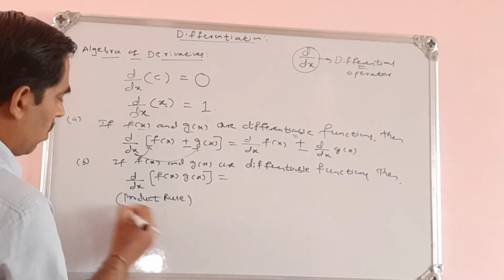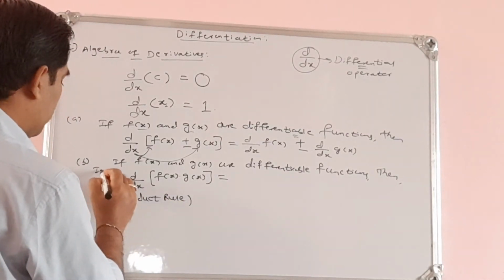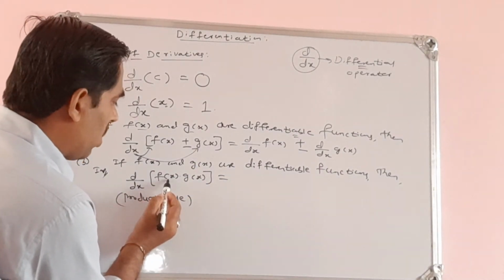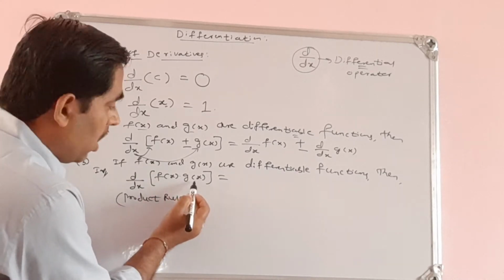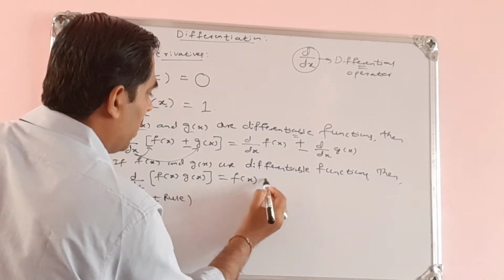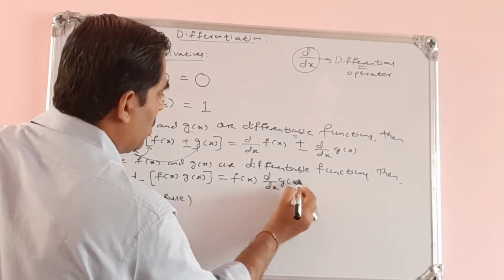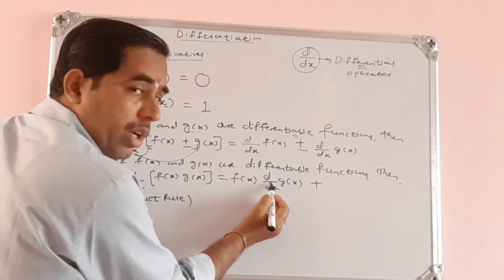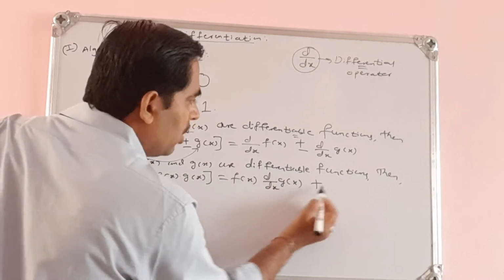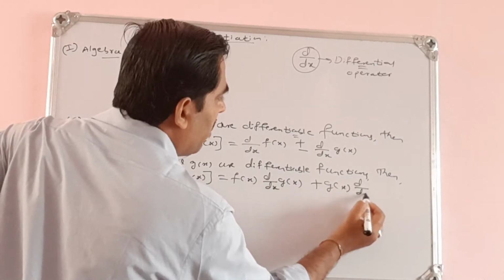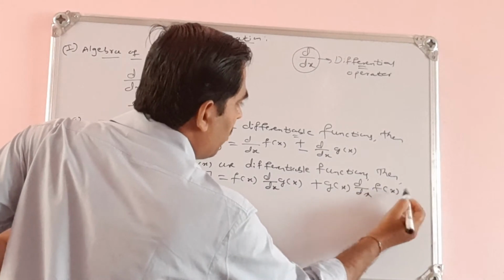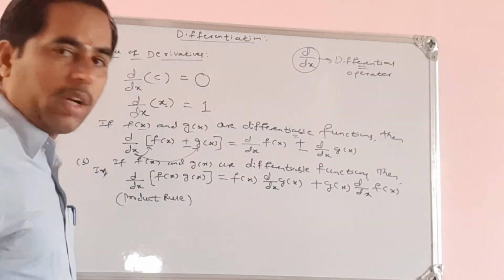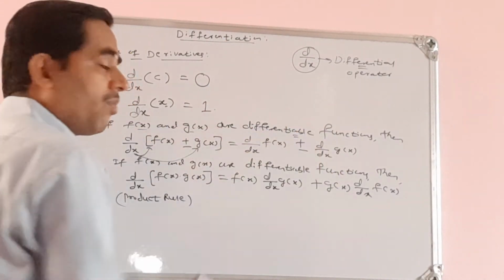What I am going to write now on the right hand side is the product rule. This is very important. How do you differentiate a product? First put one function outside and take the differentiation of the other function. So f of x into the derivative of the second function, then a positive sign, then g of x outside into the derivative of f of x. This rule is called the product rule of differentiation.